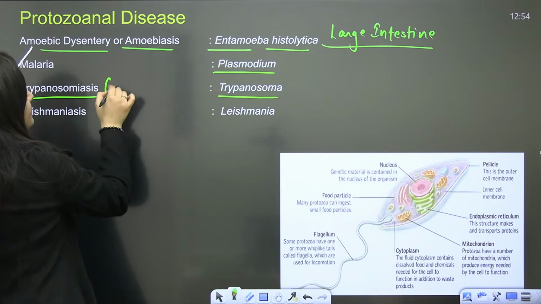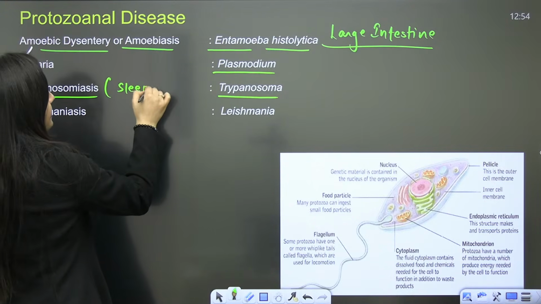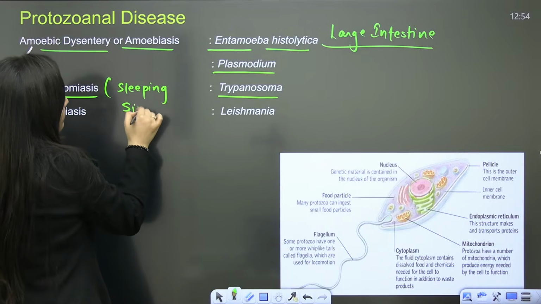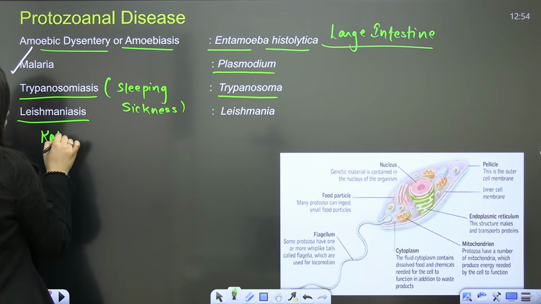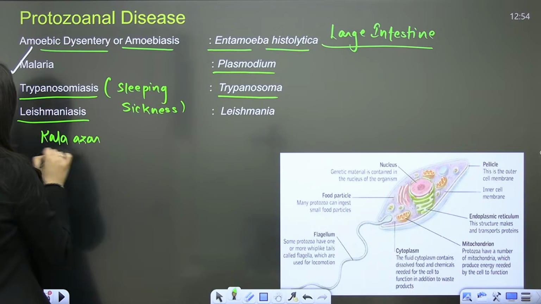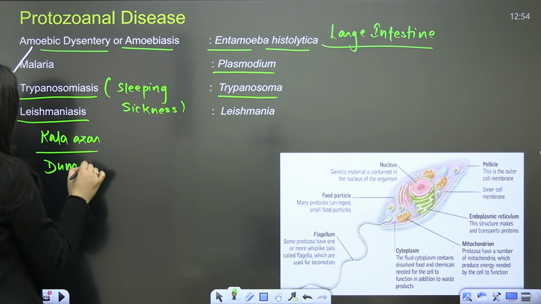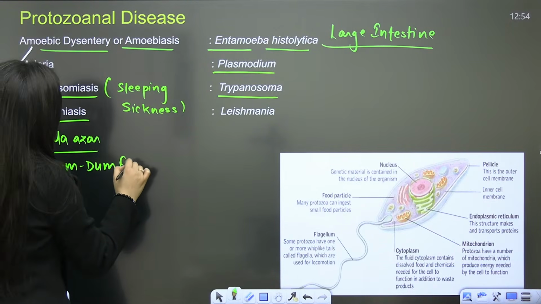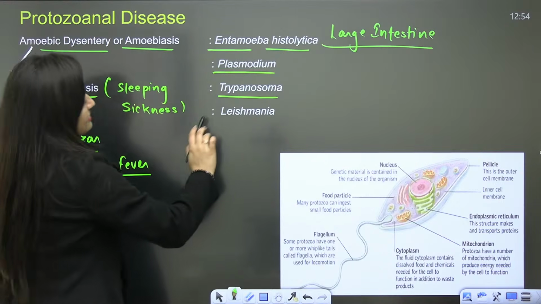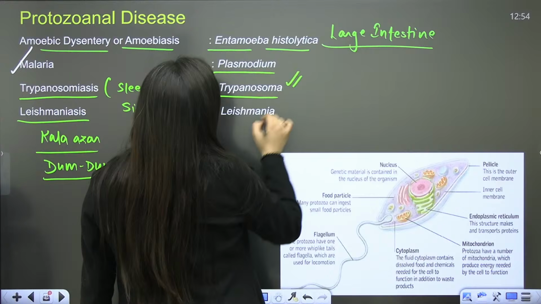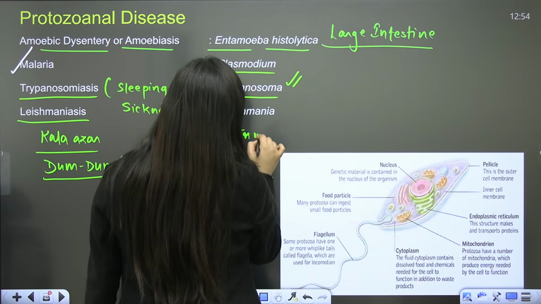Trypanosoma. So trypanosomiasis, sleeping sickness we are talking about here, right? And leishmaniasis, also known as Kala Azar or dum fever. Kala azar or dum fever. This is the trypanosomiasis, Trypanosoma. So Trypanosoma has different species, right?